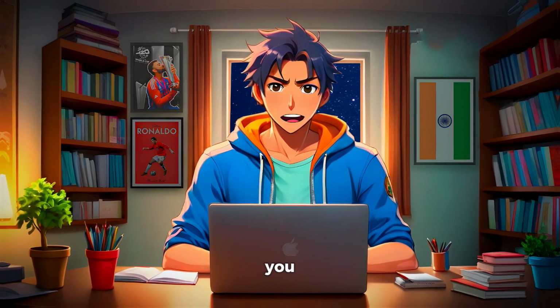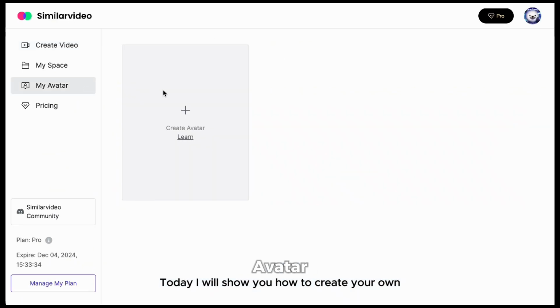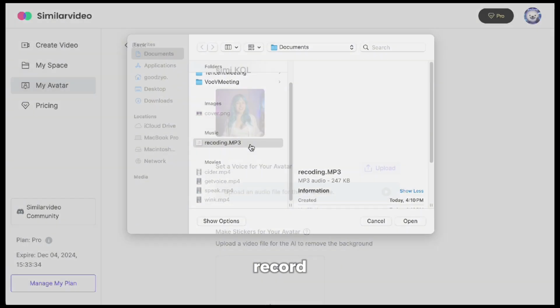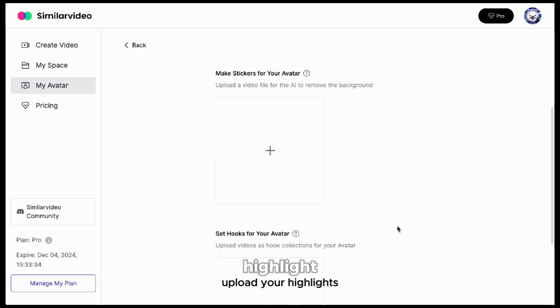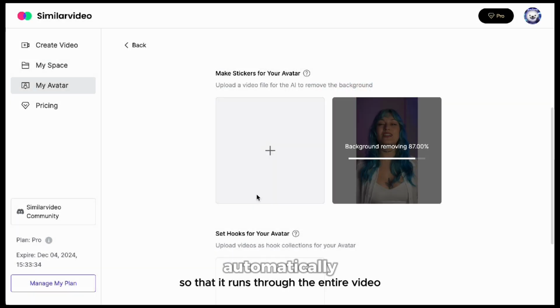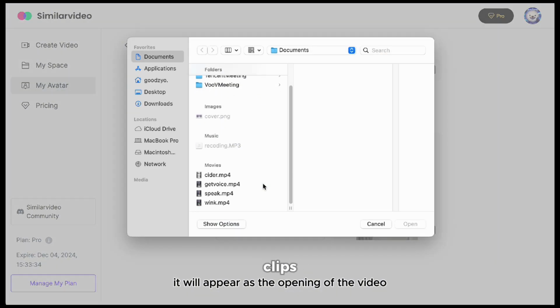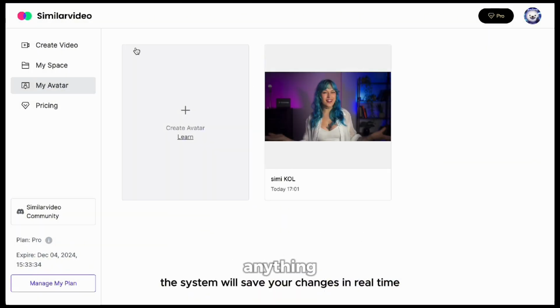Now, let me show you how you can create your own avatar in just a few clicks. First, go to My Avatar and then name your character. After that, upload a photo of yourself. Next, record a voice clip of yourself and upload it here, and the AI will automatically clone your voice. Then upload your highlight video and the AI will automatically remove the background for you. After that, you can upload one of your iconic clips and it will be used as the opening of the video. After that, you don't need to do anything else. The system will automatically save your changes.